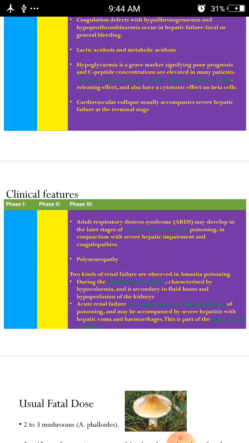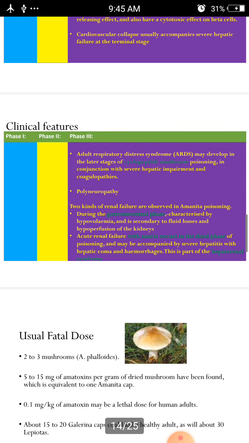Okay, so in phase 3 we can also see adult respiratory distress syndrome may develop in later stages of cyclopeptide mushroom poisoning in conjunction with severe hepatic impairment and coagulopathies, and polyneuropathy can be observed. And we can see in Amanita poisoning, renal failure during the gastrointestinal phase characterized by hypovolemia and secondary to fluid losses and hypoperfusion of the kidneys.